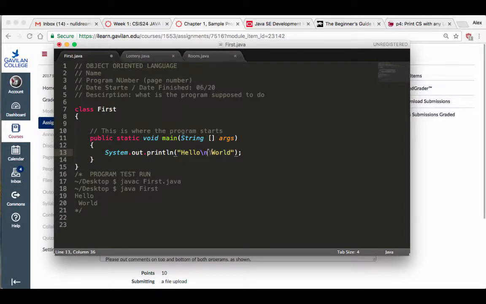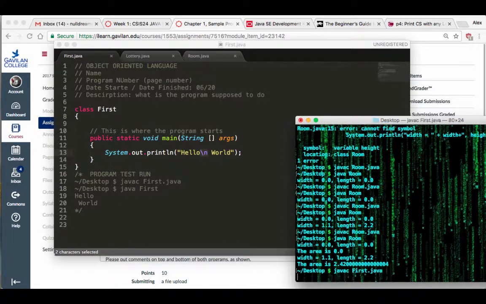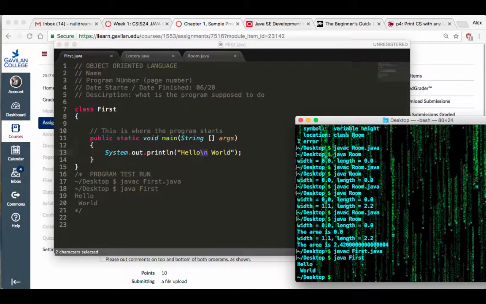What the \n is doing is telling it to insert a new line. So I'm going to save this again, go back to my terminal, or the command line if you're on Windows. I'm going to do javac first, then I'm going to run it. And now it shows you this, like I said. So that's basically it.